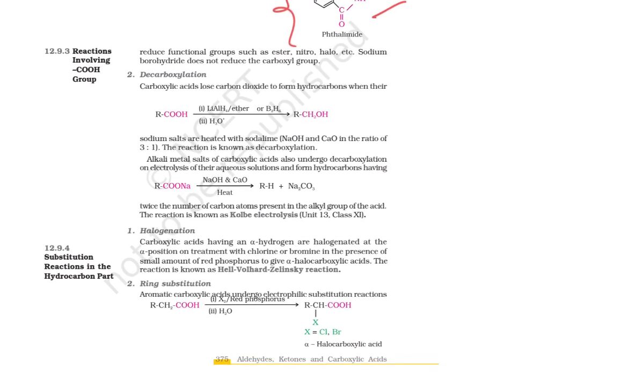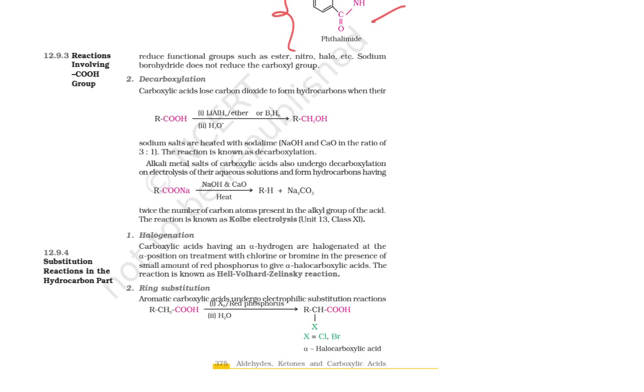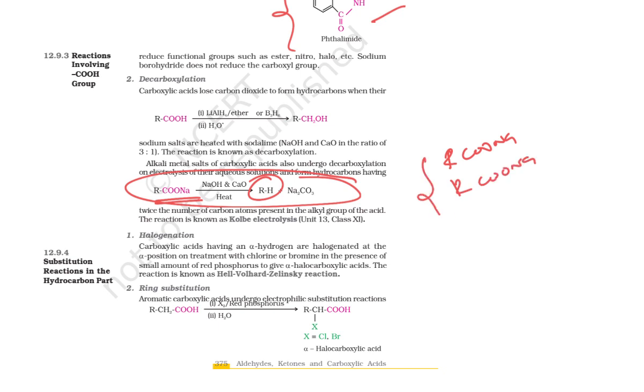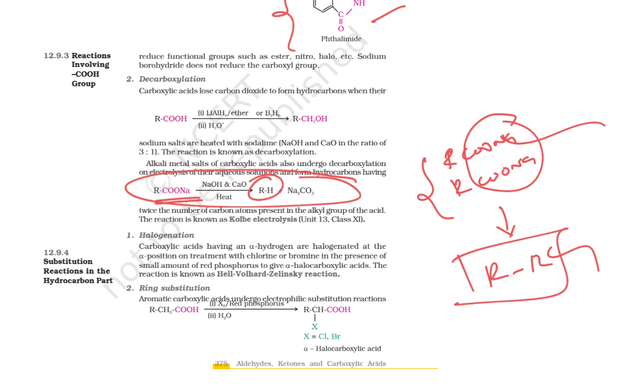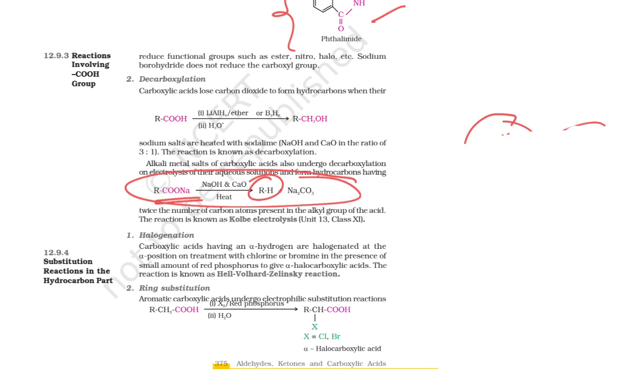The first one is the decarboxylation reaction. In the decarboxylation reaction, the product has one carbon fewer than the carboxylic acid. If I do the same Kolbe electrolysis we discussed in the hydrocarbon chapter, this gets removed, so a product with double the number of alkyl groups is formed. Clear?